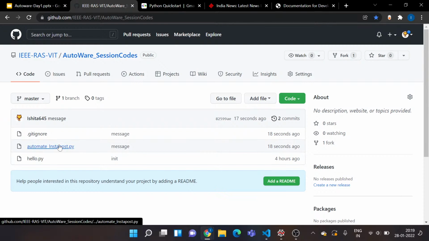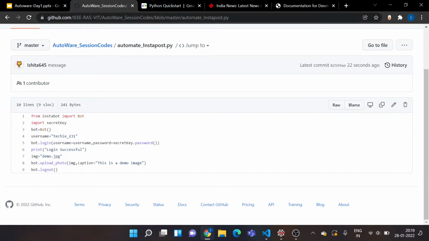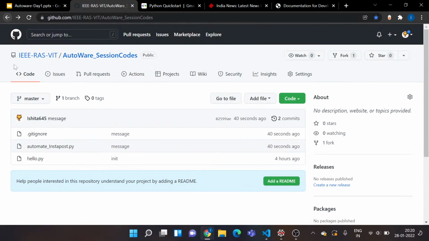Okay, so as you can see, the code is available on GitHub, so you can actually copy it from here. Whatever you want to do, you can give your username instead of this one, and remove this secret key and this password thing. You just need to give your password in a string and your username in a string. So we are done with the first task. I'll edit these codes once the session is over. I'm just uploading them right now so that you can access them and follow along with me.